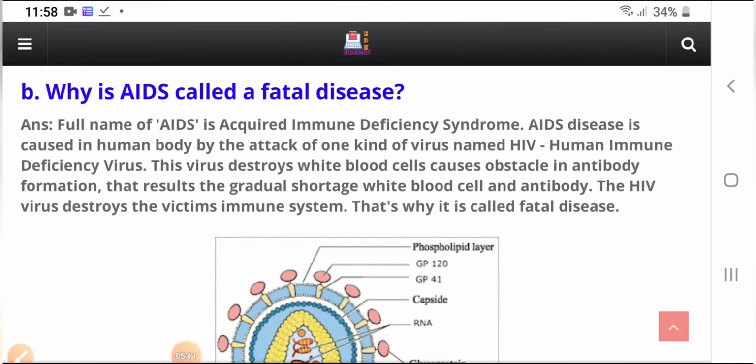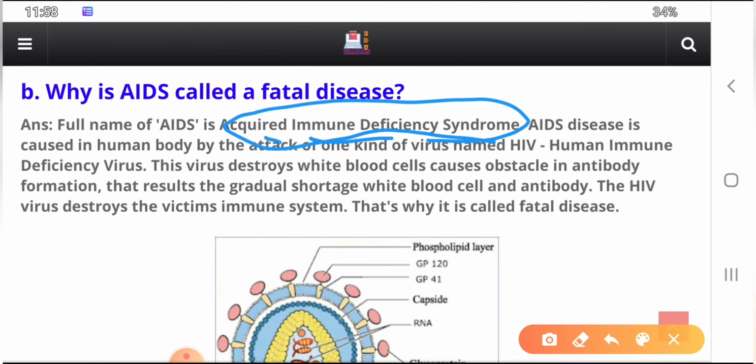So guys, here is another question. Why is AIDS called a fatal disease? AIDS is a kind of disease, and its full name is acquired immune deficiency syndrome. You must remember that. What's the cause? What's the reason? The human body is attacked by one kind of virus. What's the virus? HIV, human immunodeficiency virus.